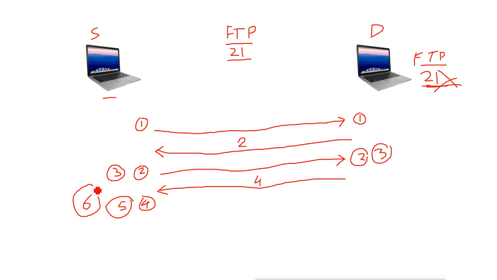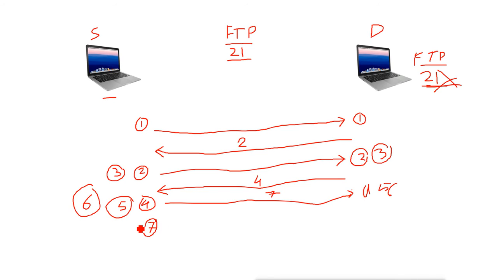When it receives all those three packets, the fourth, fifth, and sixth one, it sends a reply that I want the seventh one. So our source machine will send the seventh one,